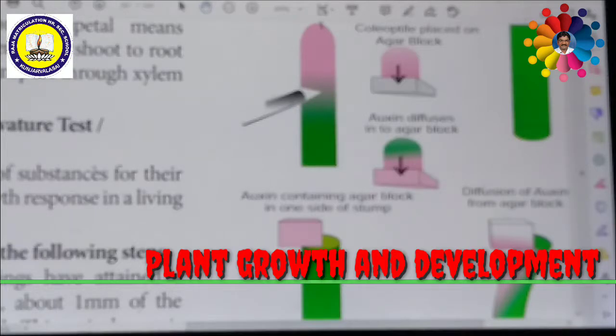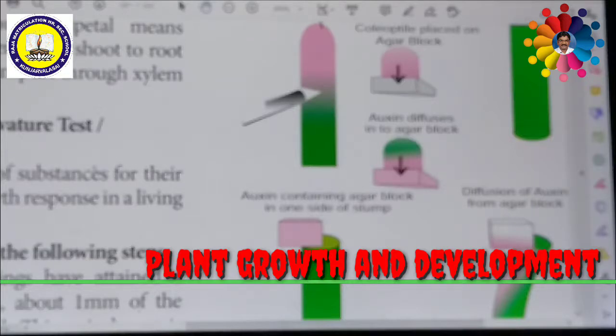This picture will help you understand how the auxin is diffused or imbibed into the agar block, shown in the form of pink color. Originally it will not be pink, but the color helps you understand.